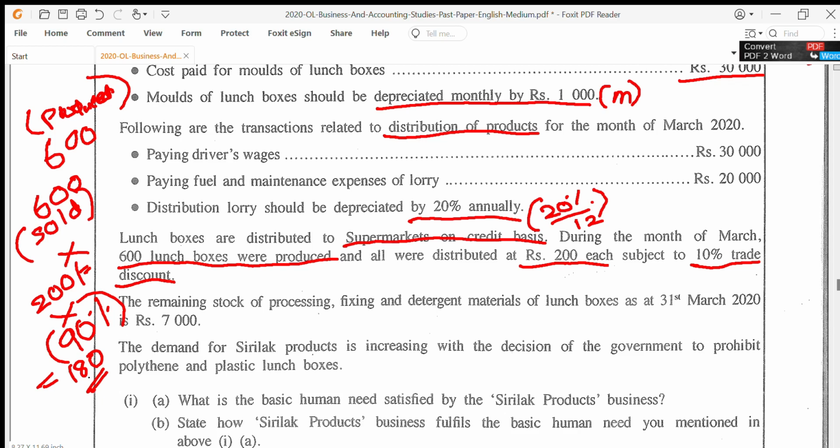The remaining stock of processing, fixing, detergent material of lunch boxes as at 31st March 2020 is rupees 7,000. So 7,000 is the closing stock when it comes to the detergent material. Keep in mind, this is the closing stock.